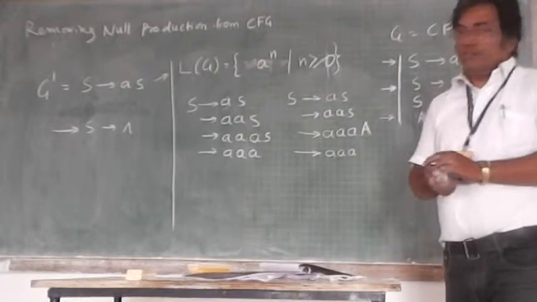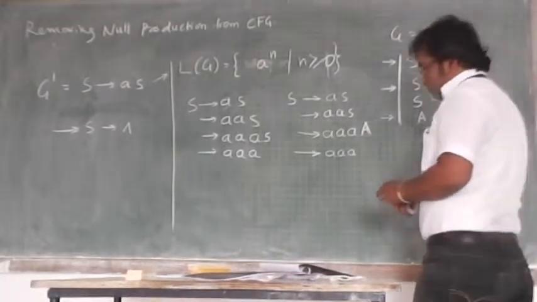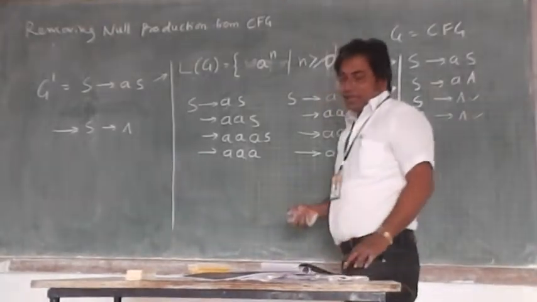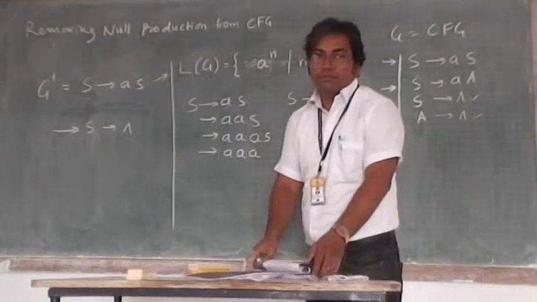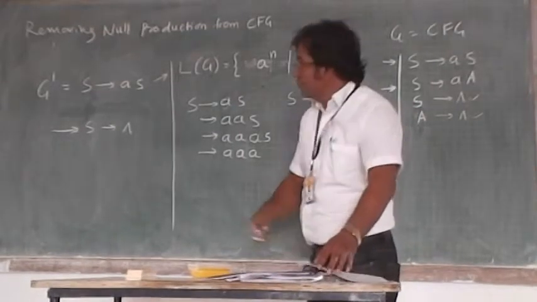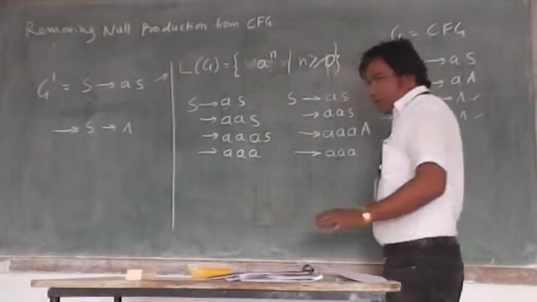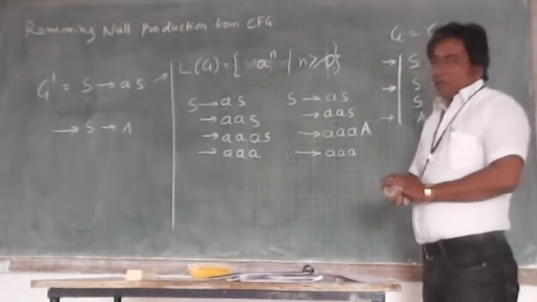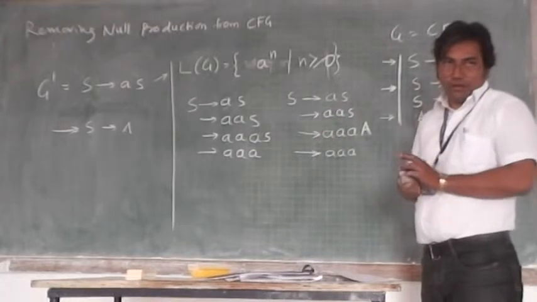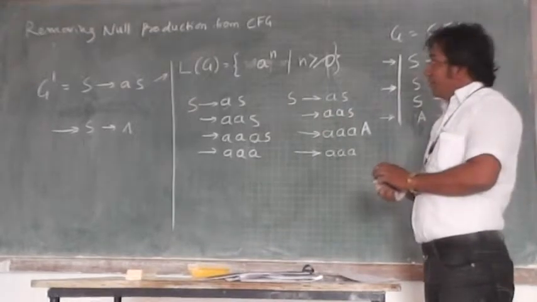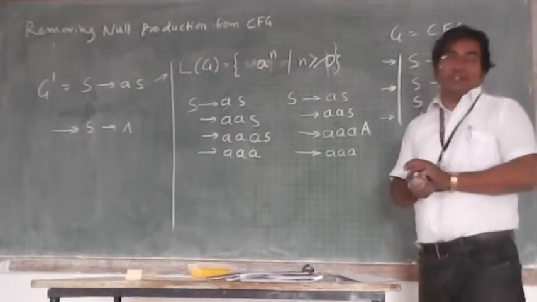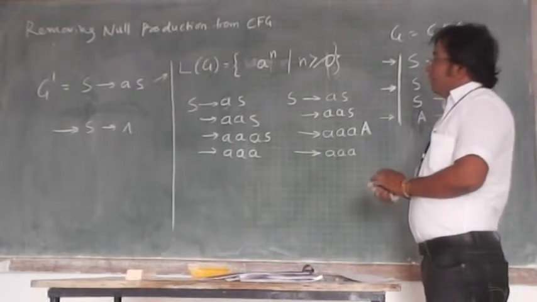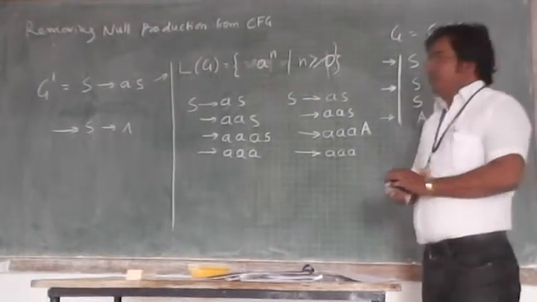When you convert the given grammar into a normal form, you will be required to remove all such null productions. For that purpose, we are looking at how to remove null productions from a given grammar, and that grammar is a context free grammar. So I don't want any kind of null production.